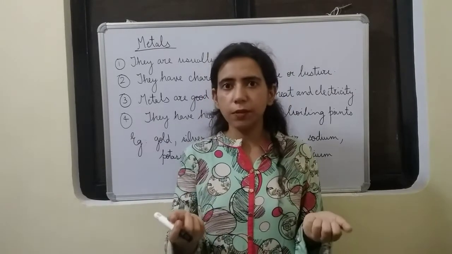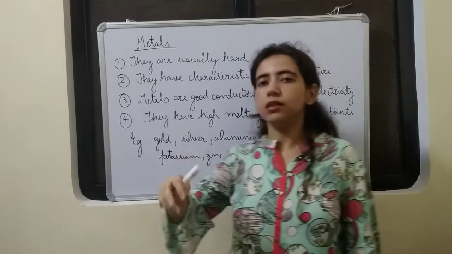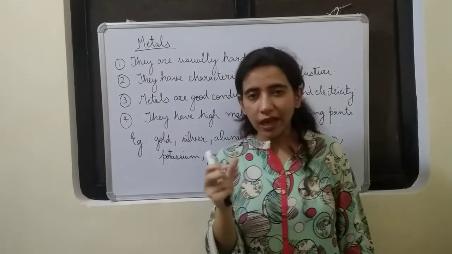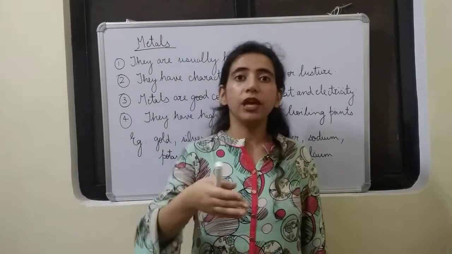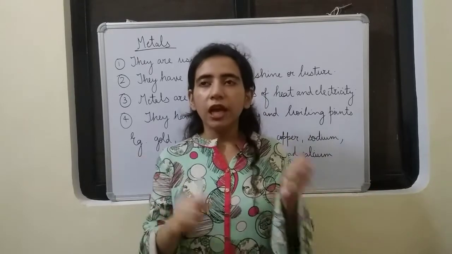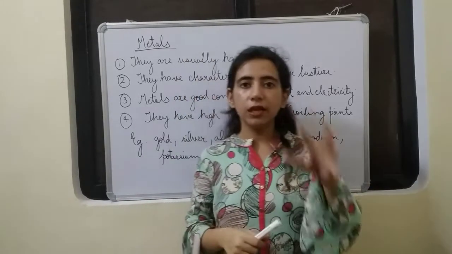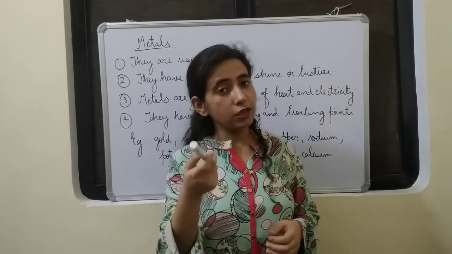So all these are hard substances, but it is written usually hard. That means there are some soft metals also, like sodium and potassium. They are so soft that you can cut them with a knife, and they'll be broken into 2 pieces. In fact, there is a metal that is liquid at room temperature, and do you know what it is? Yes, it is mercury.